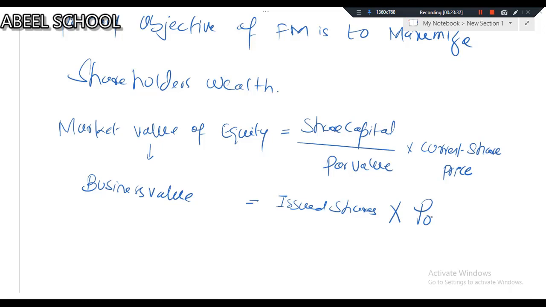The answer to this question is, P0 is a generic symbol in financial management, which is used for every instrument which has a market value.